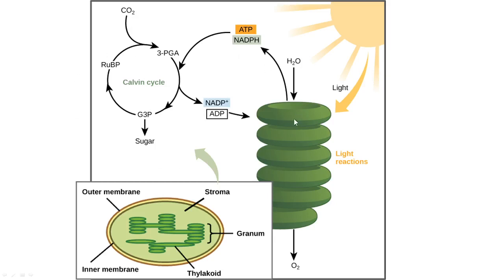In this particular diagram, you can see the location of the light reaction and the location of the dark reaction. The light reaction occurs in the thylakoid membranes, or the membrane system. The dark reaction occurs in the stroma. Production of sugar happens in the stroma, because the enzymes necessary for the production of sugar are present inside the